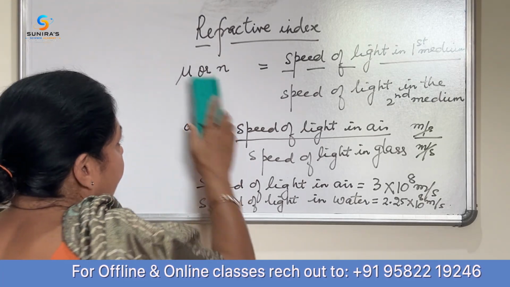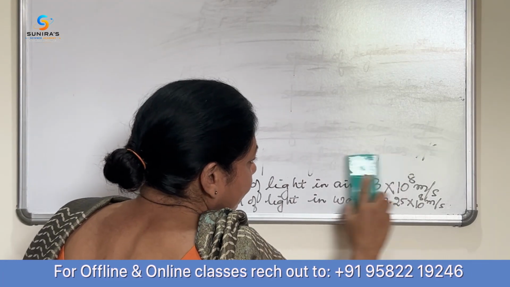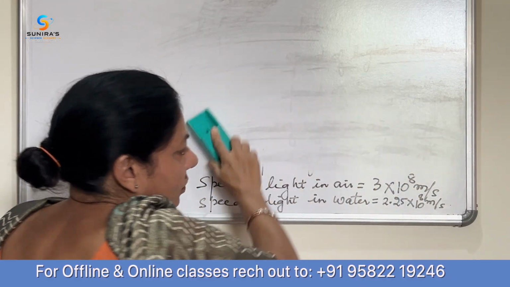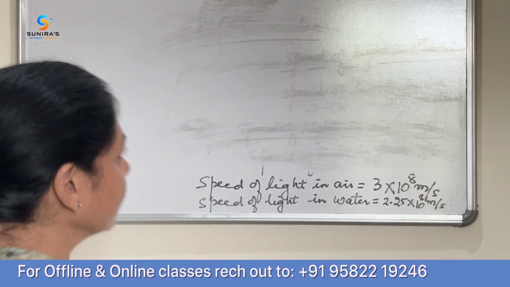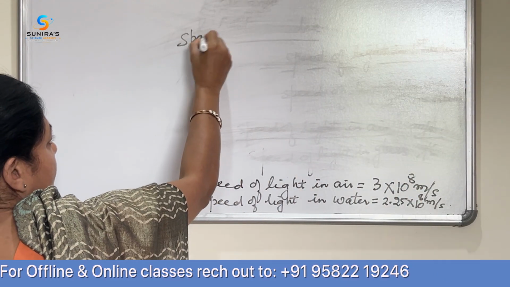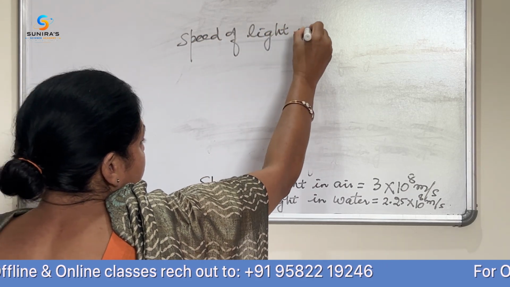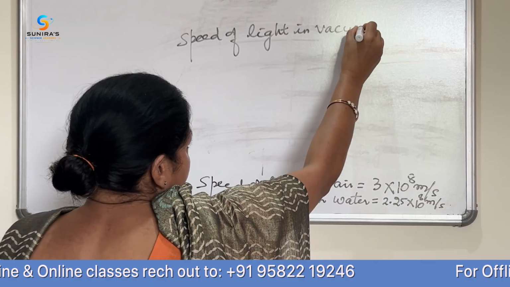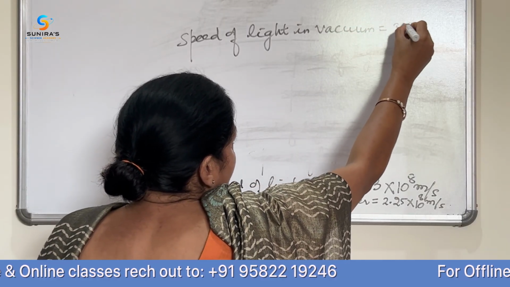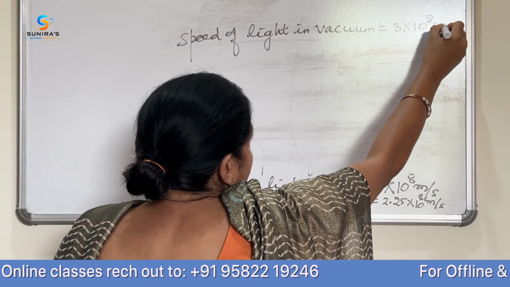So the speed of light in vacuum is also 3 into 10 to the power 8 meter per second.